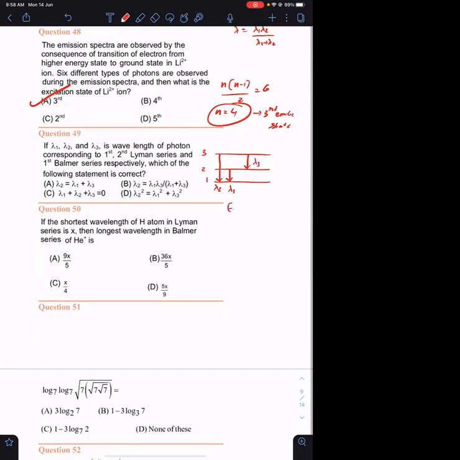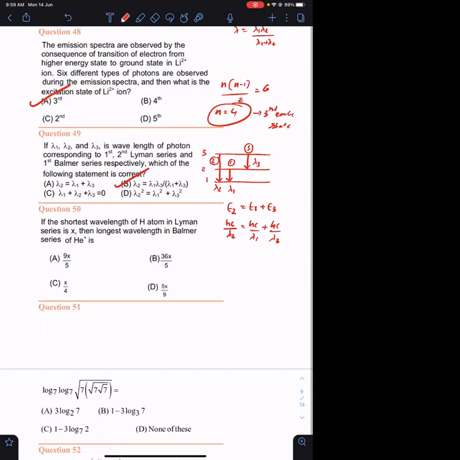So I am taking this as 2, this as 1, this as 3. E of 2 must be equal to E1 plus E3. So hc upon lambda 2 must be equal to hc upon lambda 1 plus hc upon lambda 3. Or lambda 2 is lambda 1 lambda 3 upon lambda 1 plus lambda 3. Option B.